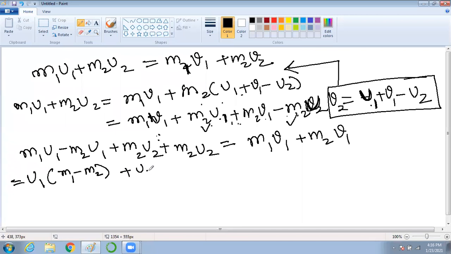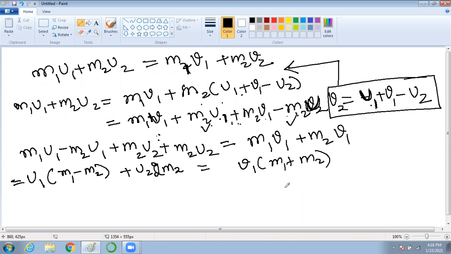Let us take u2 common. You will get 2m2, because m2u2 plus m2u2 is 2m2u2, equal to. Let us take now v1 common. It will become m1 plus m2.